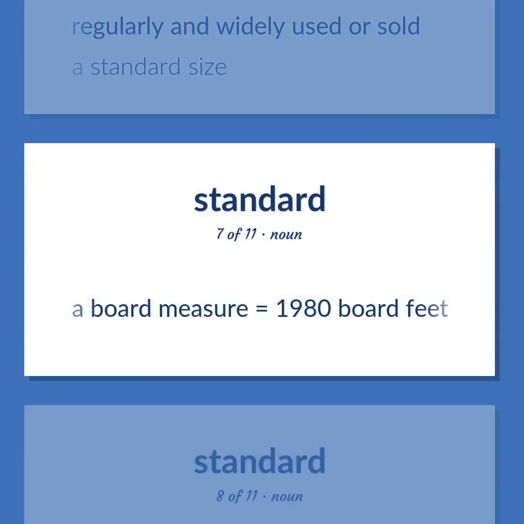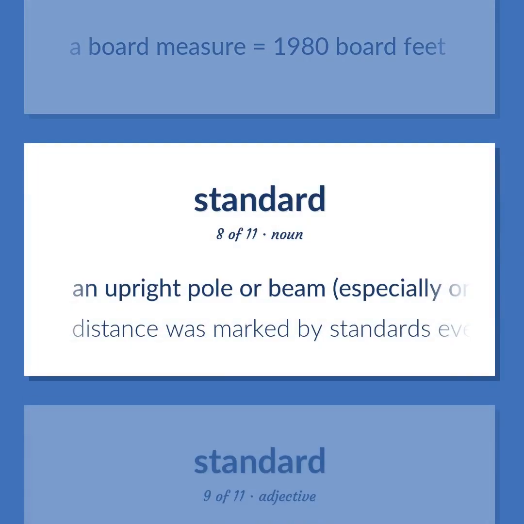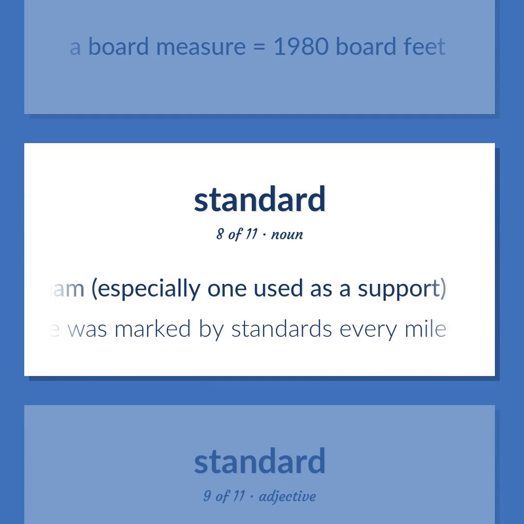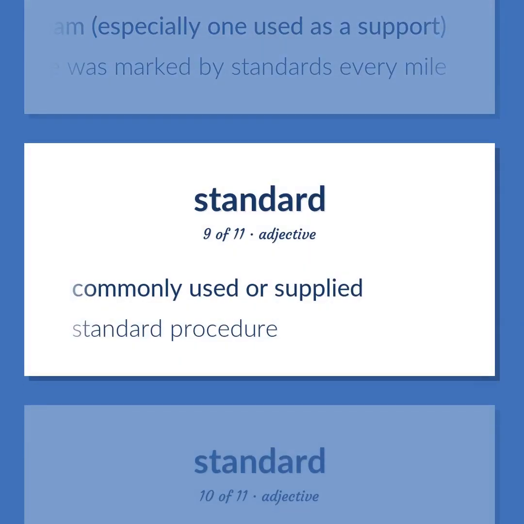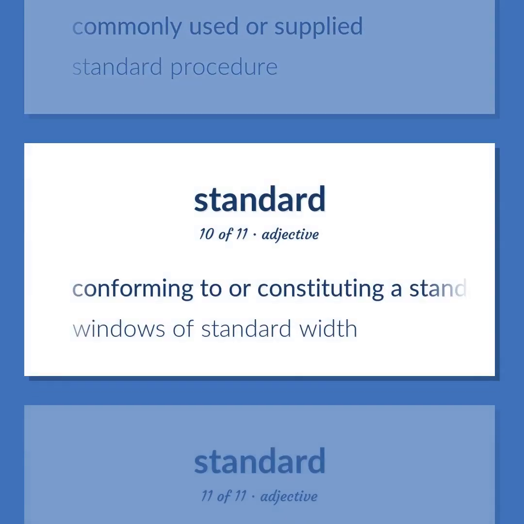A board measure equals 1980 board feet. An upright pole or beam, especially one used as a support. Distance was marked by standards every mile. Commonly used or supplied. Standard procedure. Conforming to or constituting a standard of measurement or value, or of the usual or regularized or accepted kind.